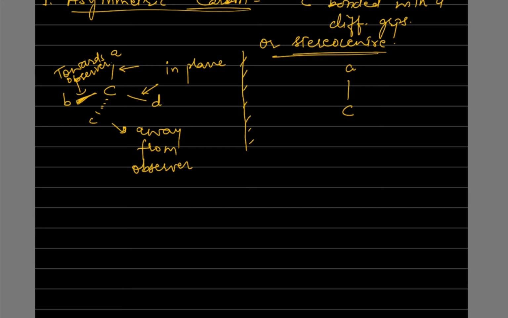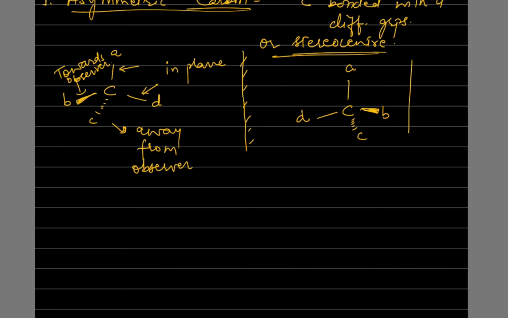Now this is D, this is C, and this is B. So that is how the mirror image is.